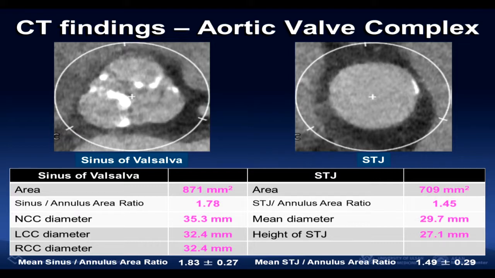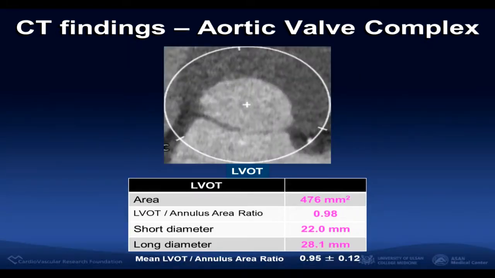The sinotubular junction size was 709 square millimeter, which was sufficient compared with the annulus area. The LVOT does not have significant landing zone calcification, and LVOT area was 476.